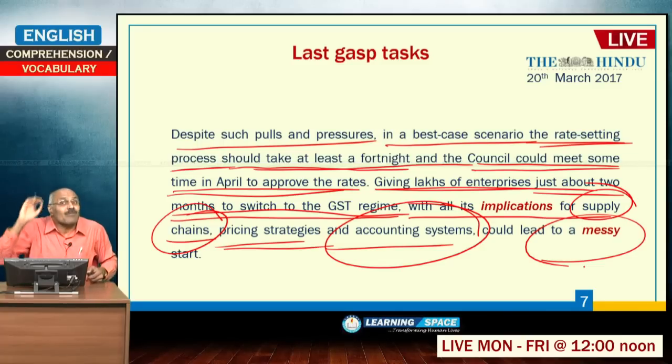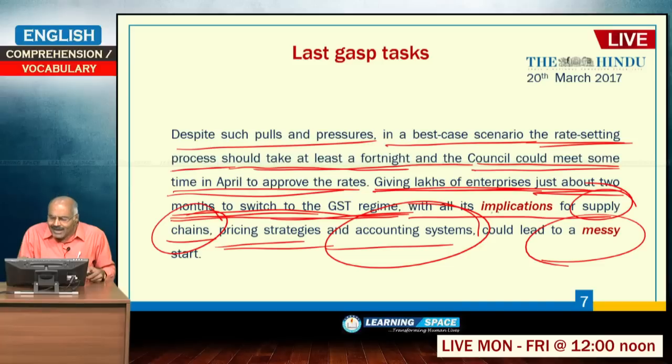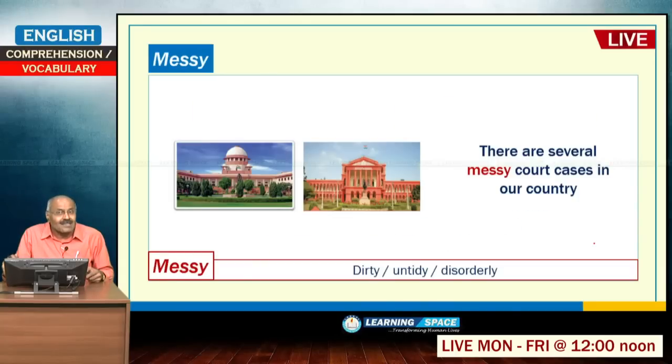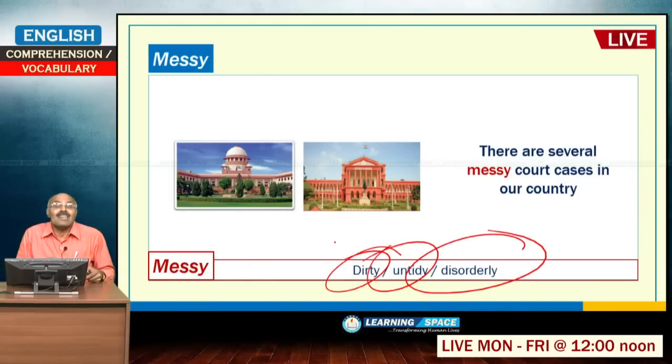So, here giving lakhs of enterprises just about 2 months to switch to the GST regime with all its implications for supply chains, pricing strategies and accounting systems could lead to a messy start. Right? Messy means dirty, untidy, disorderly. In this particular case, the meaning is disorderly. So, the messy start is a disorderly start.